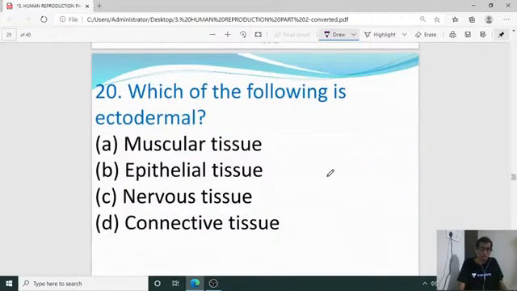Which of the following is ectodermal? Ectodermal means the development of a particular tissue from the ectodermal germ layer. So it is the nervous tissue. Neural tissue is of ectodermal origin. Some tissues or organs are from mesoderm and some are from endoderm. So we can classify different tissues and organs based on ectodermal, mesodermal, endodermal origin, and make the groups.